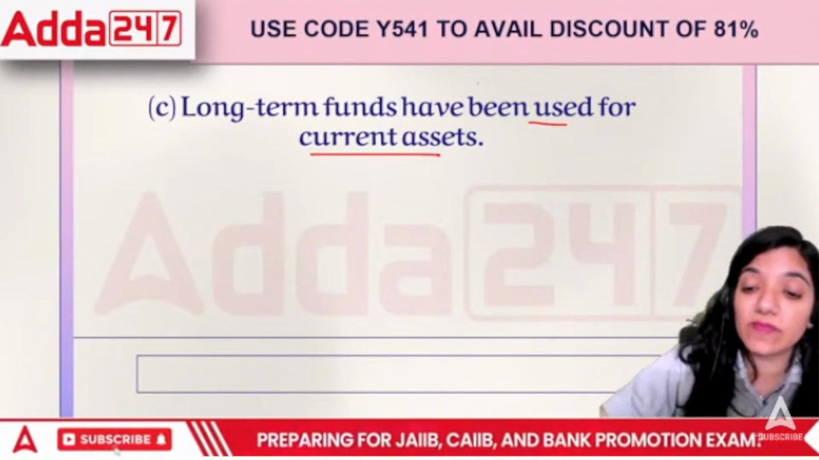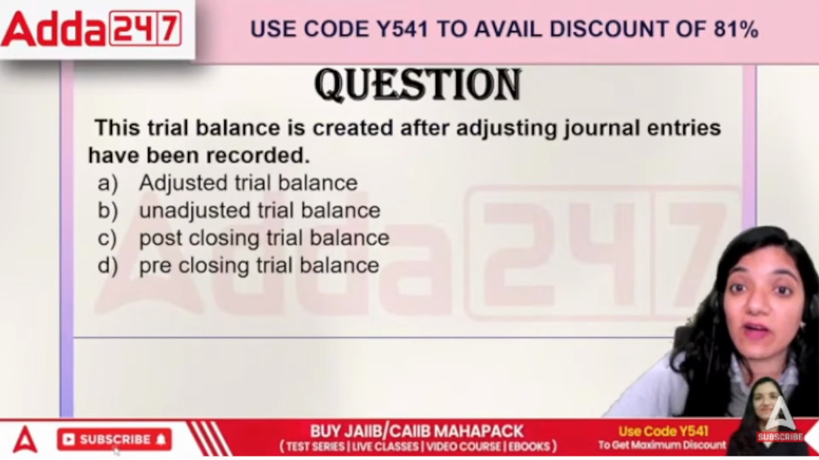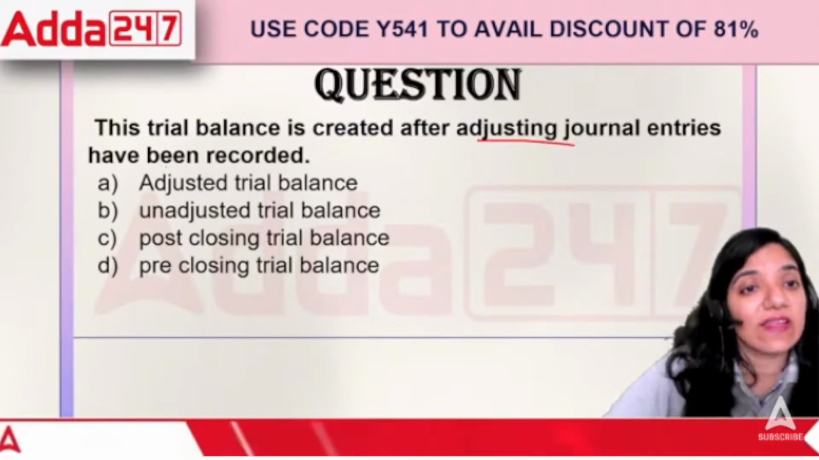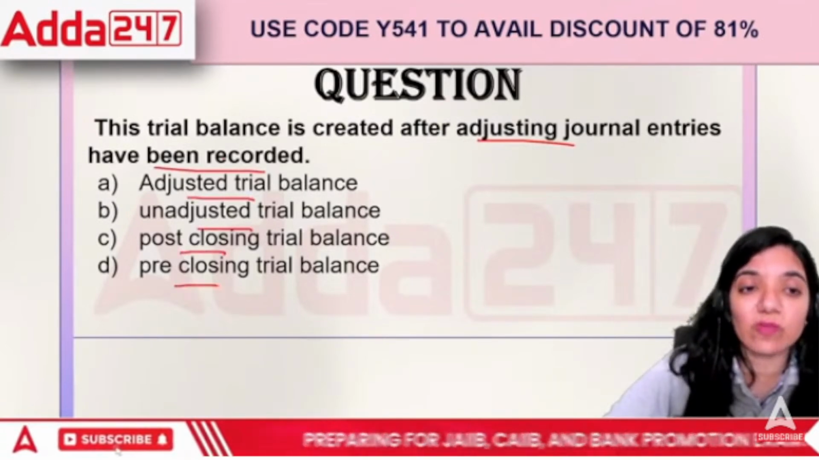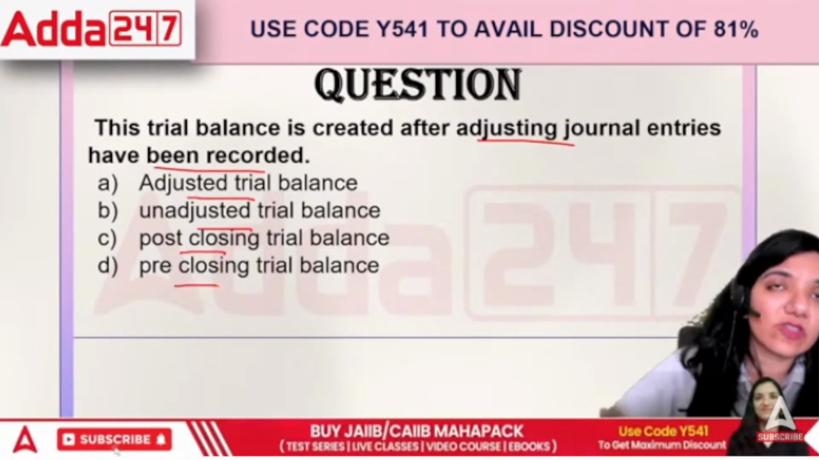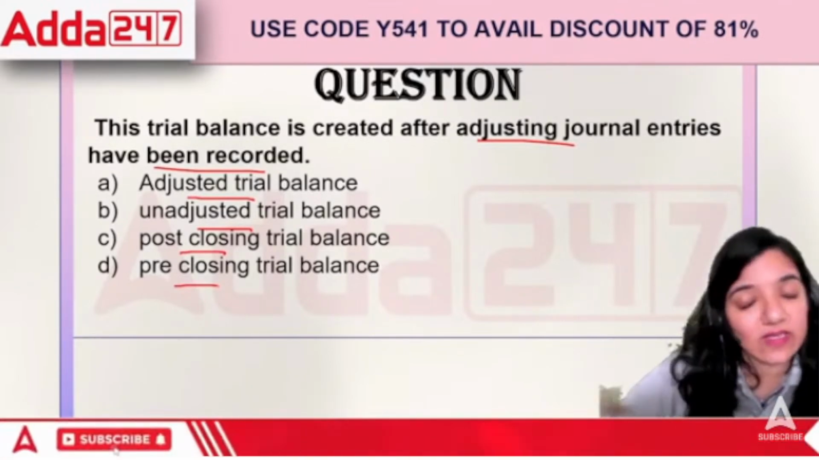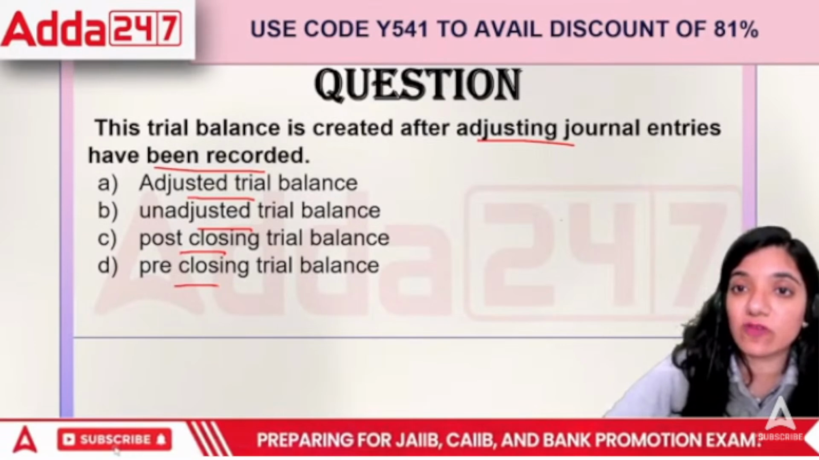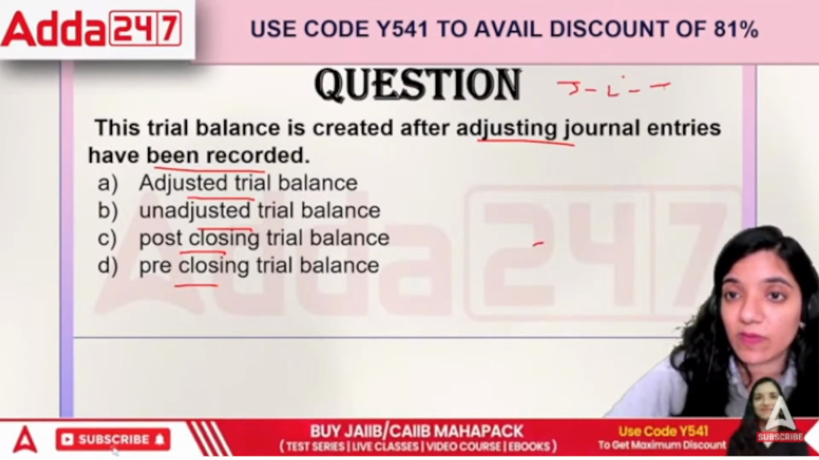Right? Next point. This trial balance is created after adjusting journal entries that have been recorded. Adjusted trial balance, unadjusted, post-closing or pre-closing. See, first of all, we prepare the journal, then we prepare the ledger, then we prepare the trial balance. That's the concept, correct?